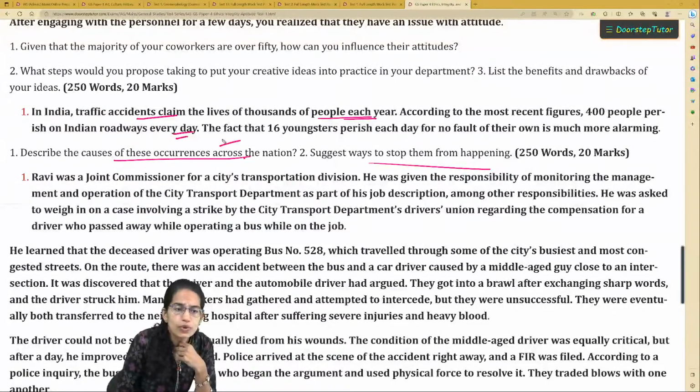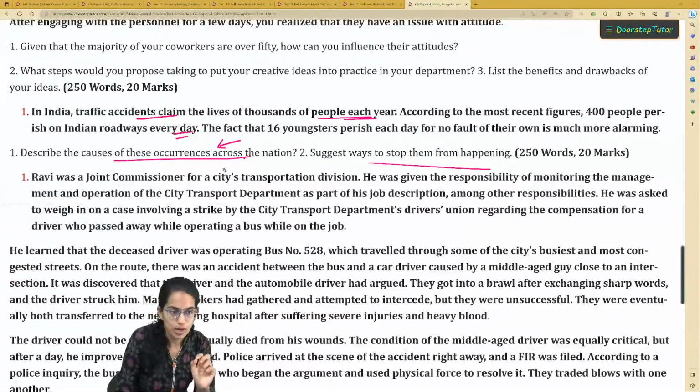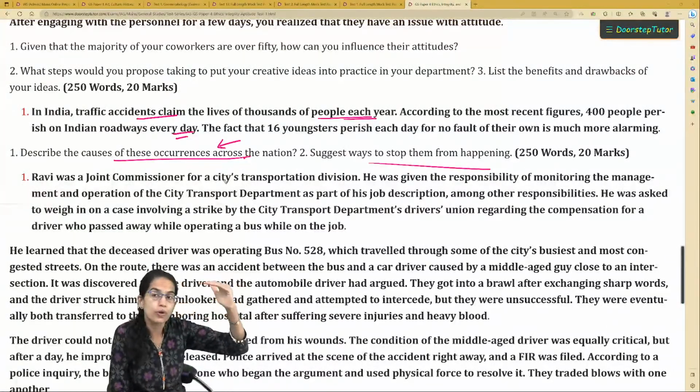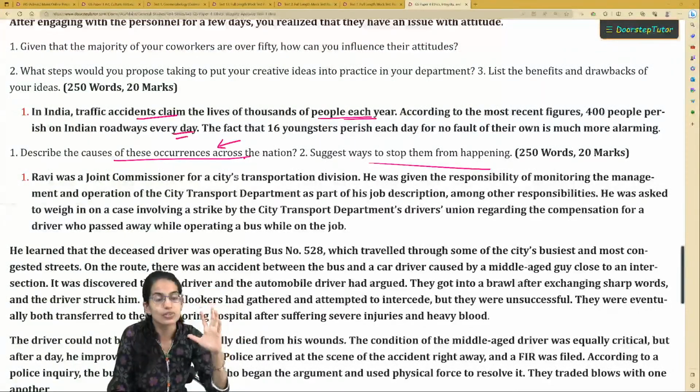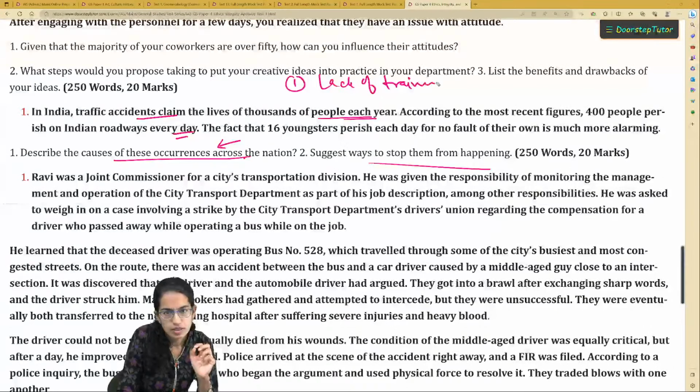Now, when you are talking about causes of occurrence, what are the important things you have to highlight? You have to broadly classify your answer into how you would write it. For example, what causes would you mention? First is lack of training. The second is lack of sense of responsibility.